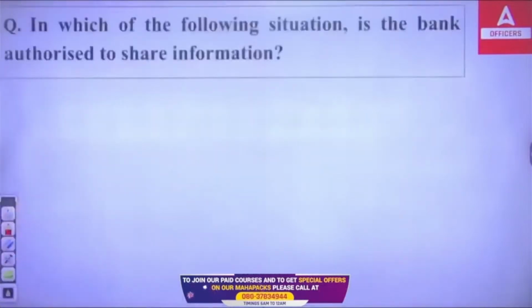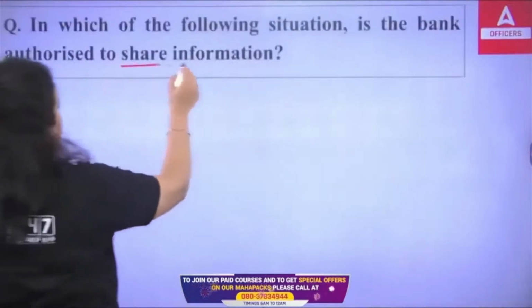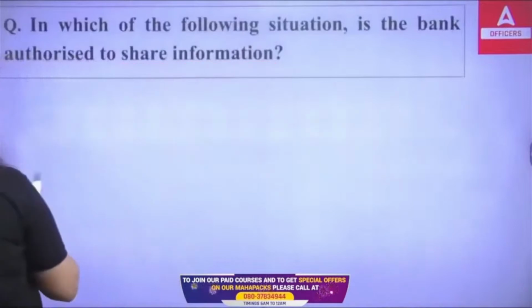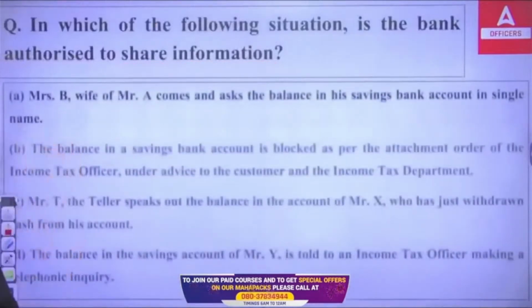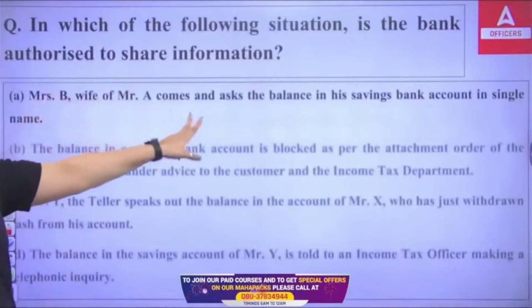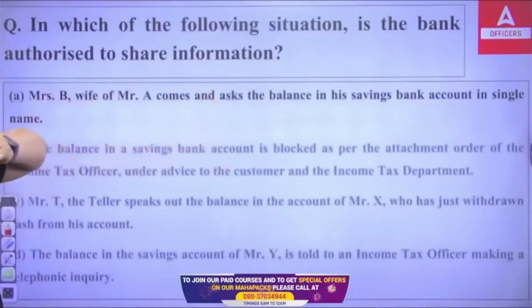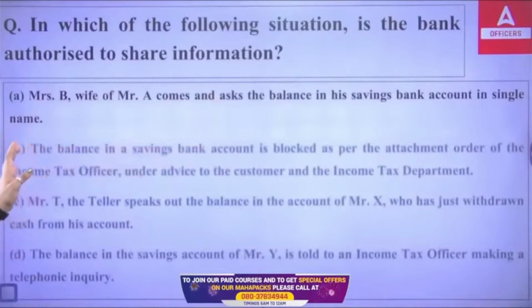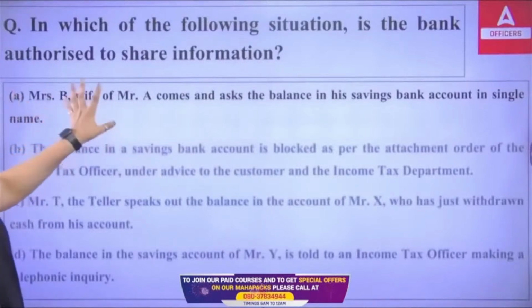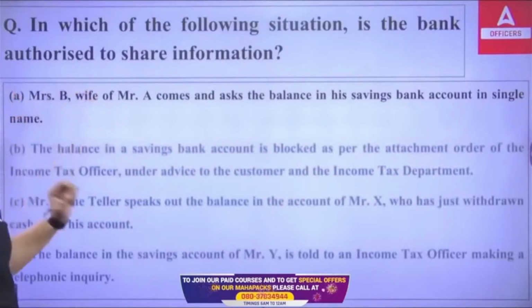Now, in which of the following situations is the bank authorized to share information? In which situation is the bank authorized to share the information? First, Mrs. B, wife of Mr. A, comes and asks the balance in his savings account in a single name. So the account is in the name of Mr. A, but his wife came to the bank and is asking for the amount.